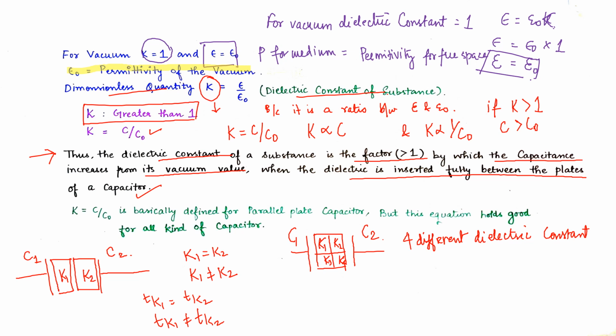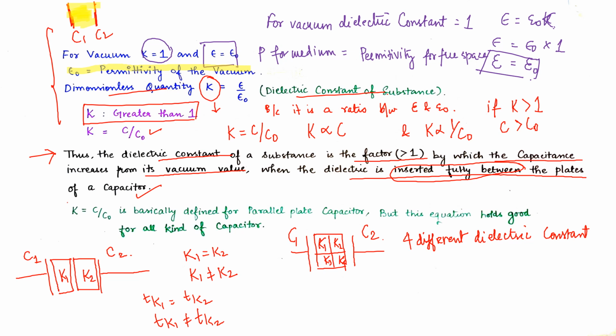When we are defining and deriving this particular concept, this is our capacitor plate 1 and this is our capacitor plate 2. Where is the dielectric? The dielectric is present here in the gap. There is no vacuum present, it is well occupying. This is what we say is fully inserted between the plates of the capacitor.